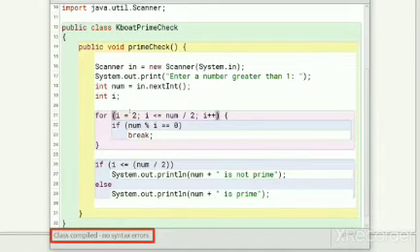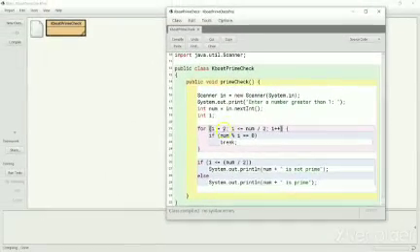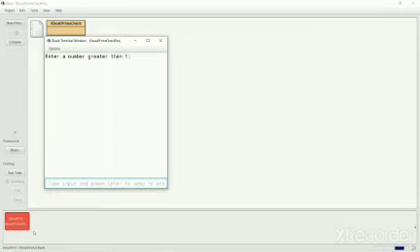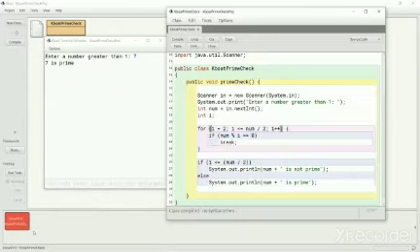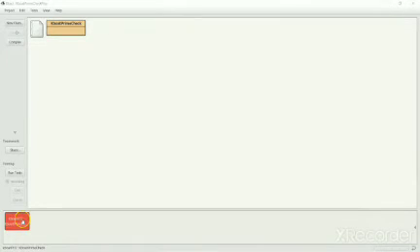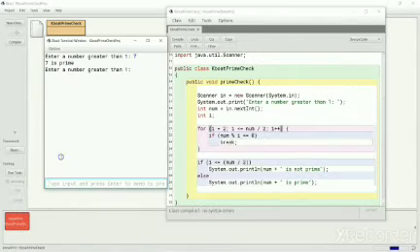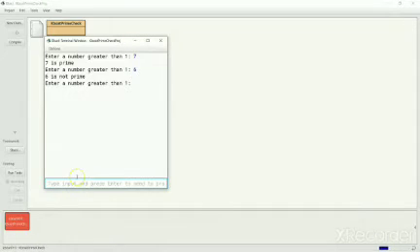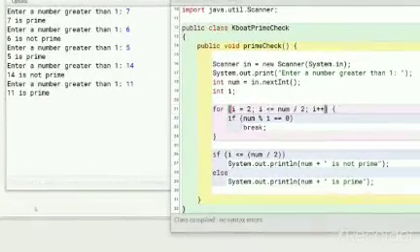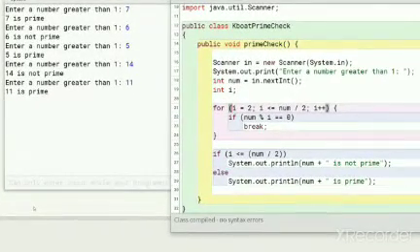So our program is ready. It is compiling. Let's execute it. First, I will try a prime number, 7. Let me try a few more inputs. So our program works correctly.